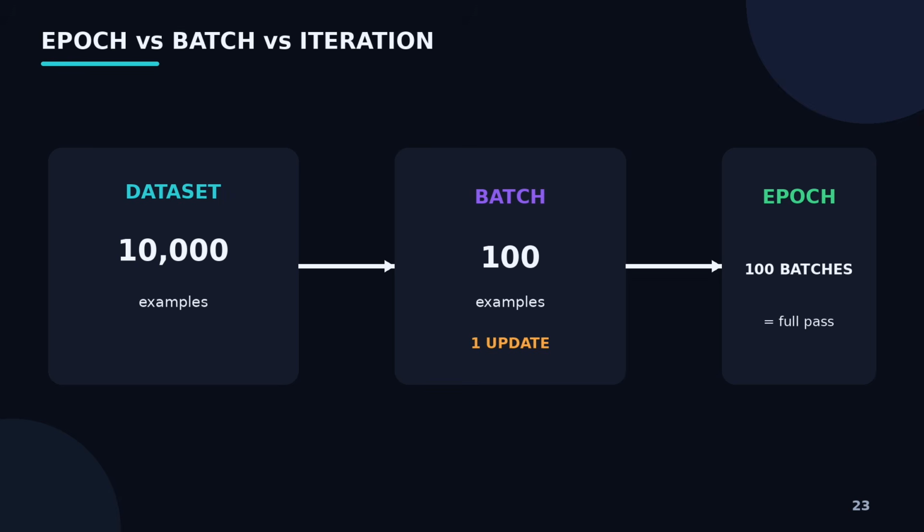Processing one batch and performing one parameter update is commonly called an iteration or training step, depending on the framework and context. After all 100 batches have been processed, we have completed one epoch. So remember: batch equals a group of examples, iteration or step equals one update using a batch, epoch equals one complete pass through the training dataset.